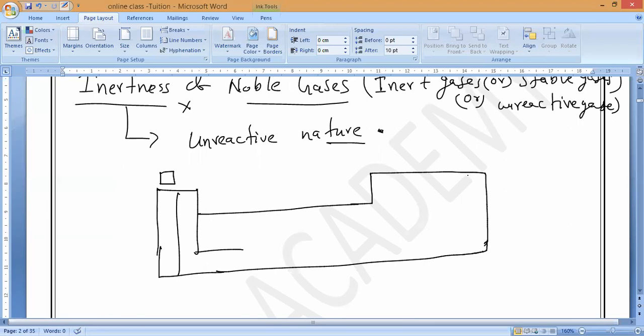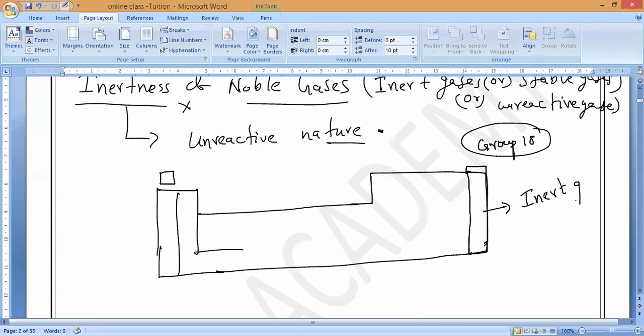Now, at last, if you'll observe, group number 18. What is that? Group number 18. At last, we have unreactive gases. That is what we should call inert gases. What should we call them? Inert gases.